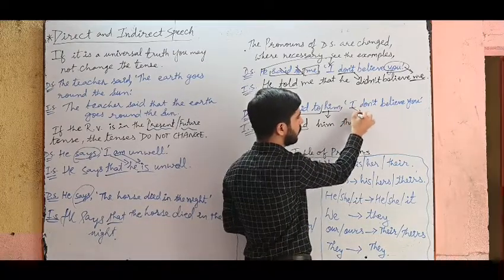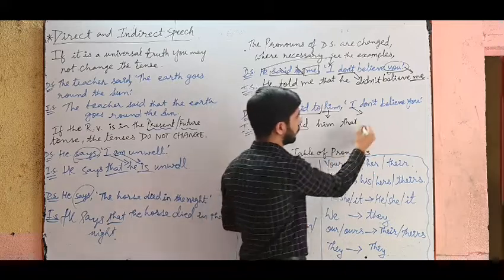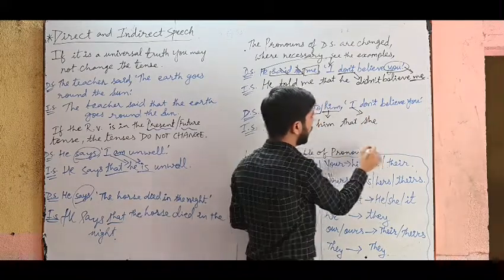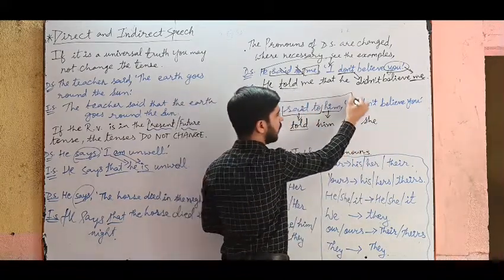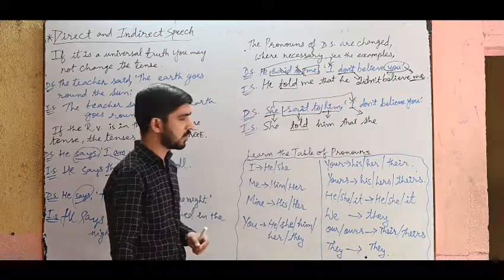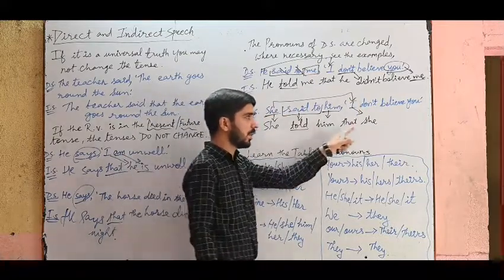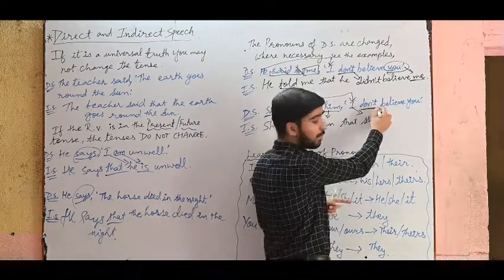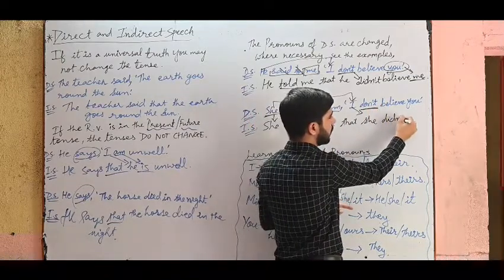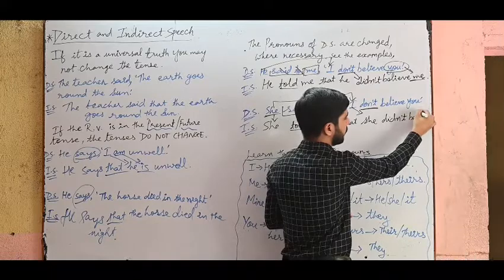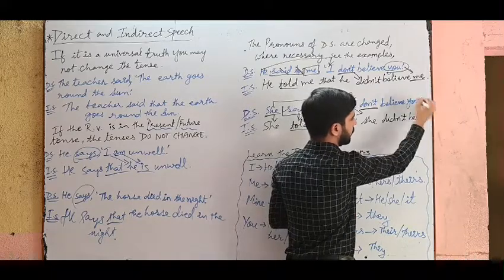Now I changes to she. Why? Because here it is about a girl. So I changes to she. She told him that she, again this is present tense, so past tense, that she didn't believe you.